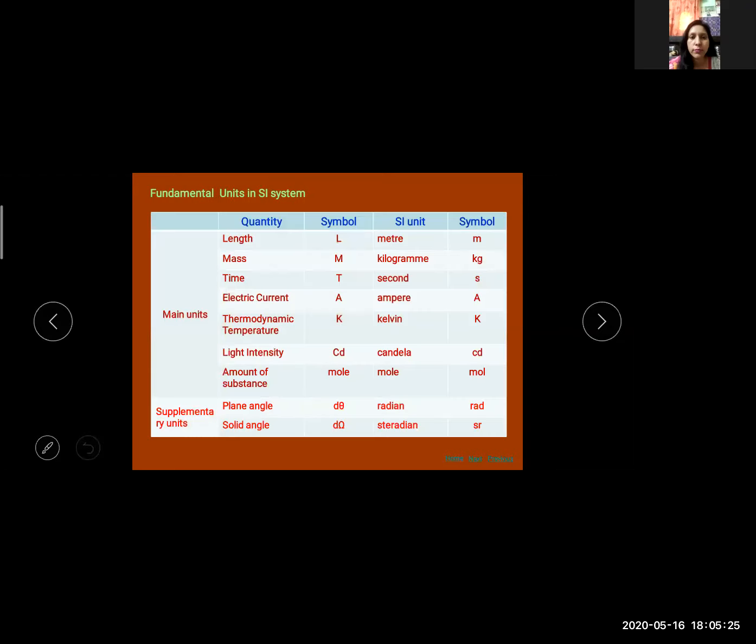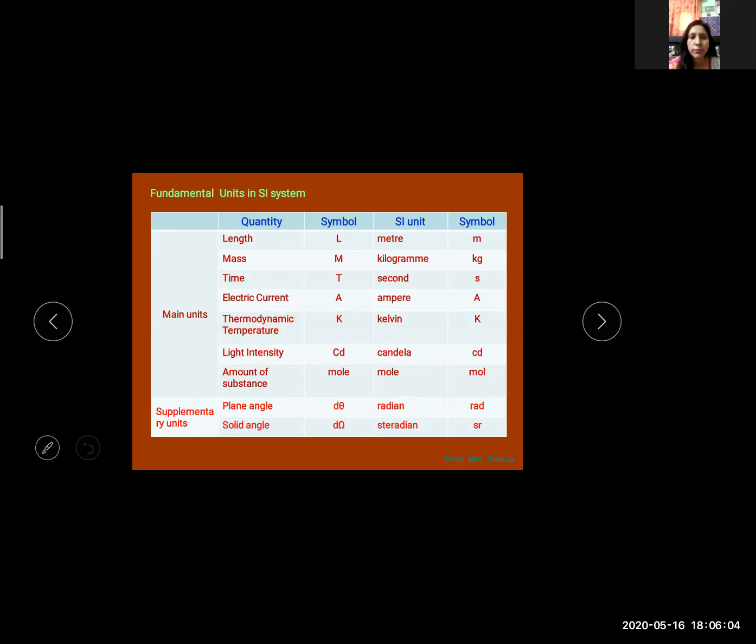Now, fundamental units in the SI system. We have 7 fundamental units and 2 supplementary units. The fundamental units, as I told you, are length, mass, time, electric current, thermodynamic temperature, light intensity, and amount of substance. These are the 7 fundamental units. Plane angle and solid angle are supplementary quantities.